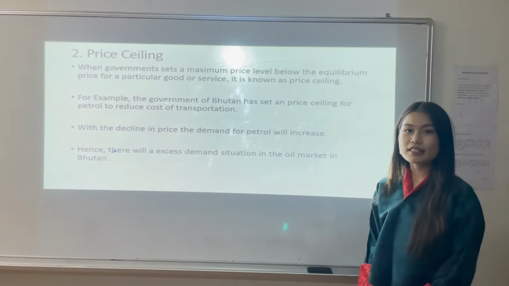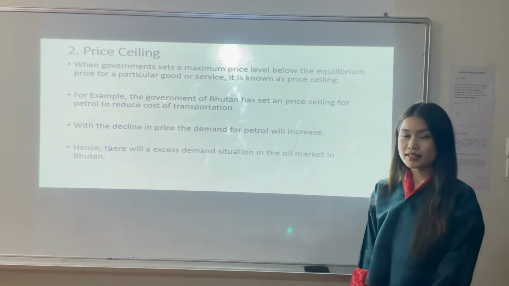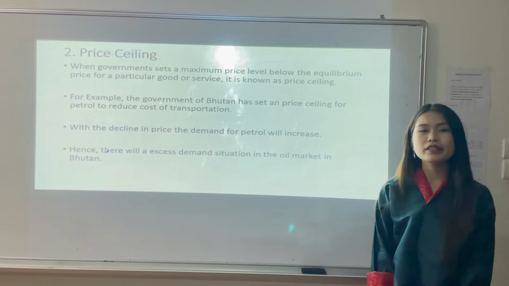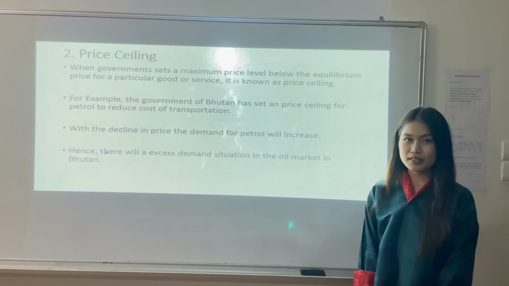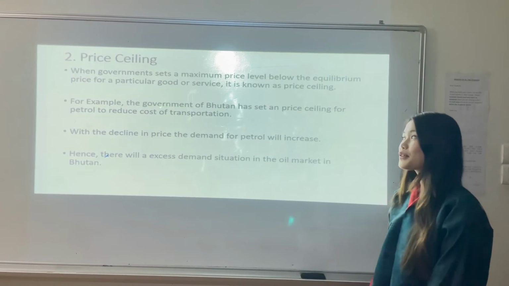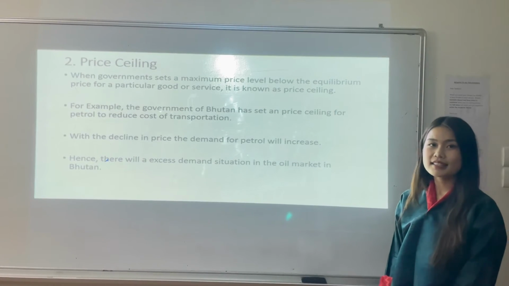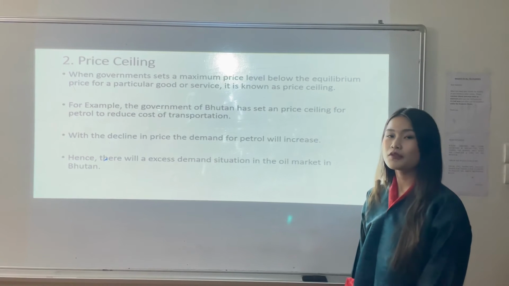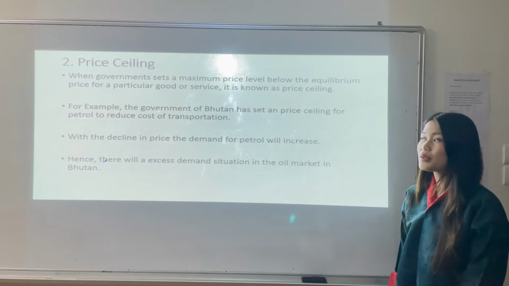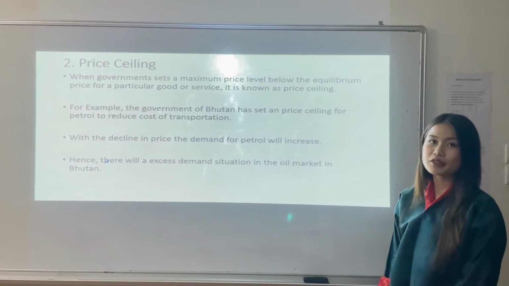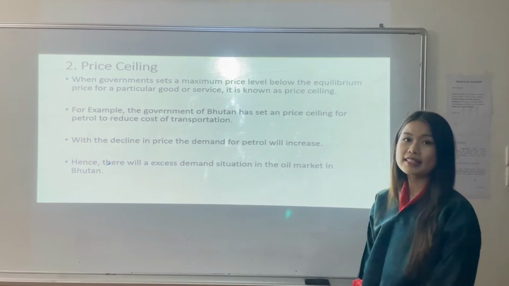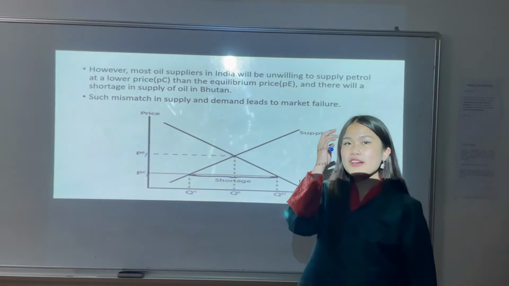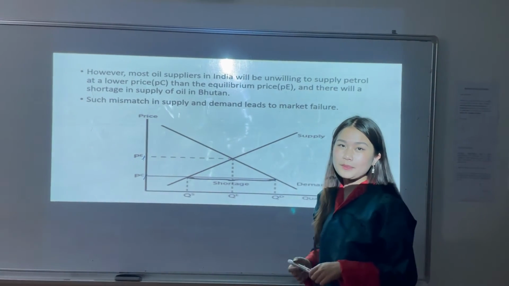The second government intervention policy is price ceiling. Price ceiling is the maximum price level below the equilibrium price for particular goods and services implemented by the government. For example, the government of Bhutan has set a price ceiling for petrol to reduce the cost of transportation. With decline in the price, the demand for petrol will increase. Hence, there will be an excess demand situation in the oil market in Bhutan. I hope you have understood the concept of price ceiling.